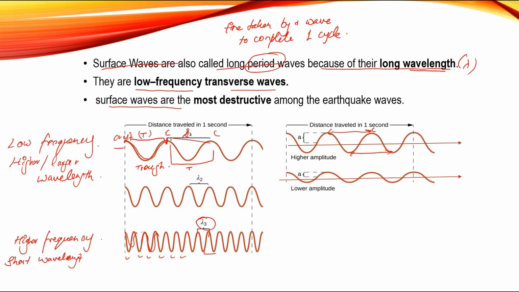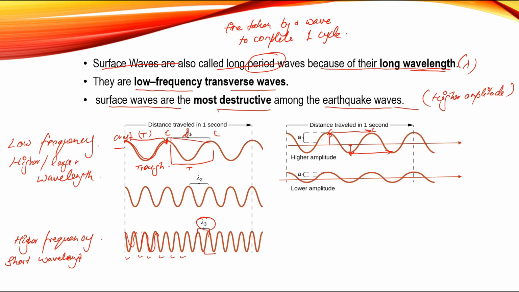Next, the surface waves are the most destructive among the earthquake waves, because of the higher amplitude. The amplitude, half of the distance between crest and trough, is known as amplitude.